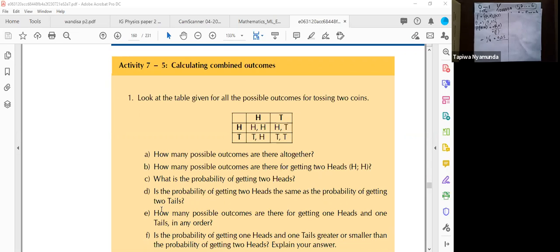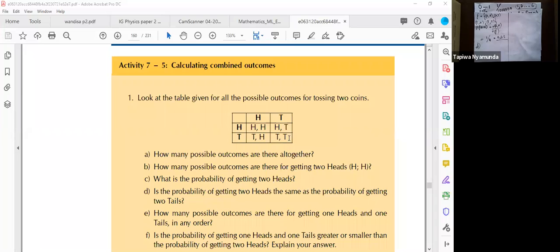Okay, let's look at part D, guys. Part D is saying the probability of getting, yes, when we are being asked to find the probability, it's done like this. What is the probability of getting 2 heads?